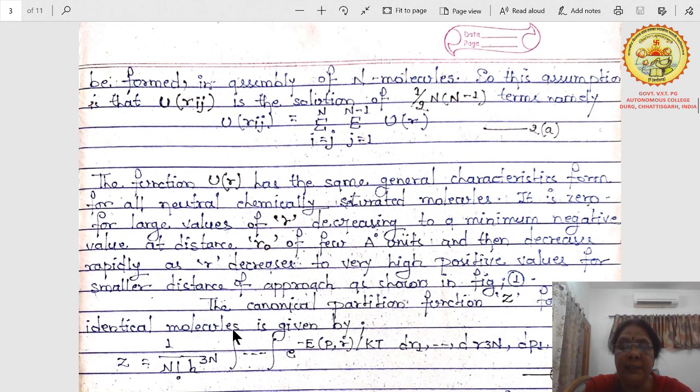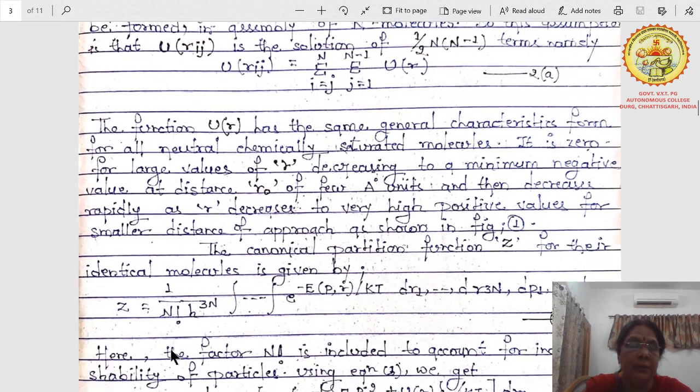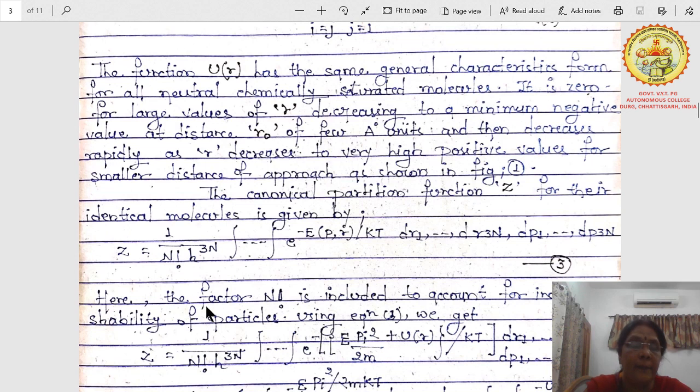The canonical partition function Z for n identical molecules we have already studied in unit 2. Z can be written as 1 upon factorial n h to the power 3n, where h is Planck's constant, times the integral of e to the power minus E by kT, d cubed r1 d cubed r2 up to d cubed rn. These are the position coordinates, and dp1 dp2 up to dp3n are the momenta coordinates. This is equation 3. Here the factorial n is included to account for the indistinguishability of particles.